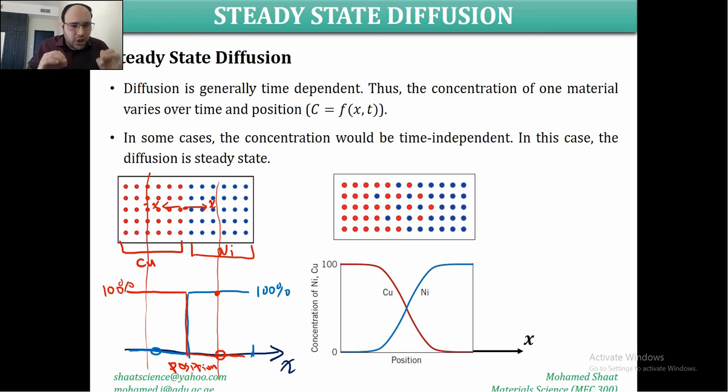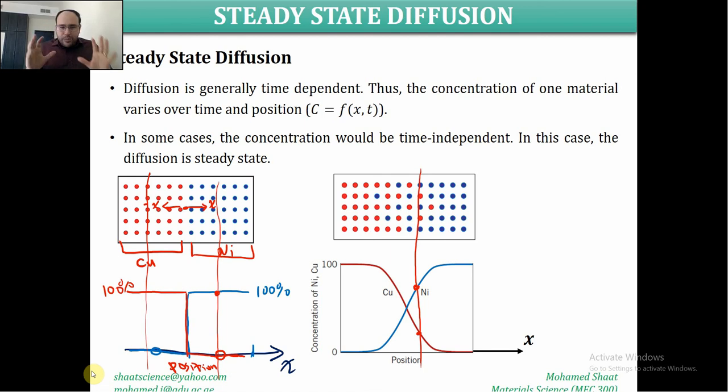This definitely will result in a change in this figure. What is this figure? This is the concentration distribution over the x-axis. This is the concentration change over position. So if we choose the same position that we chose here, at this position, what will be the concentration of the nickel and the copper? They are not going to be 100 and 0. We are going to end up with other concentrations for both of them. This indicates that there has been a diffusion happening.